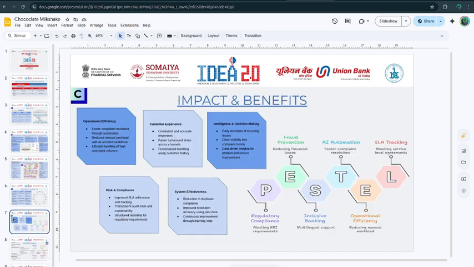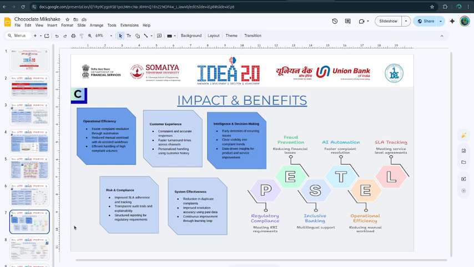The next thing we have is impacts and benefits, which will of course reduce the frauds and improve the latency of the response generation, because banking websites currently take a lot of time answering each and every query. So this agentic pipeline, which is automated, will help reduce the latency by a lot, and this in turn will also improve on the urgency classifier. If a particular query is very urgent and it is not classified correctly in the current banking system, it takes a lot of time to process. But if a query is correctly classified as urgent, then it can be generated with a response first, rather than the least urgent query.